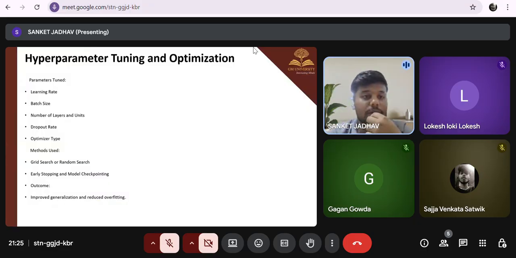Now I am going to explain the hyperparameter tuning and optimization. Here are the parameters we tuned: first the learning rate, batch size, and number of layers and units, and next the dropout rate and optimizer type. The methods we used are grid search, random search, early stopping, and model checkpointing. The outcome is improved generalization and reduced overfitting.